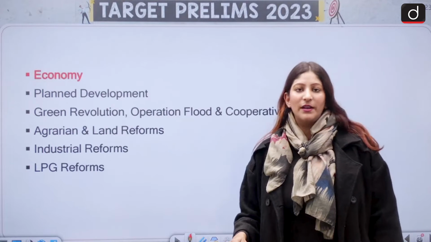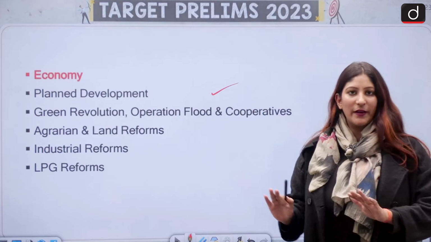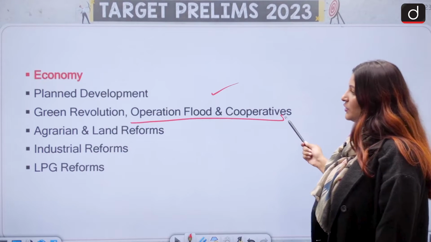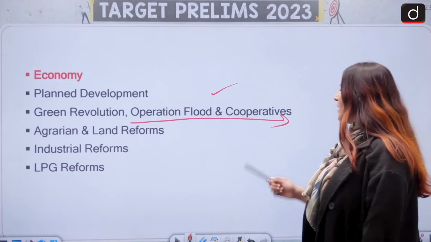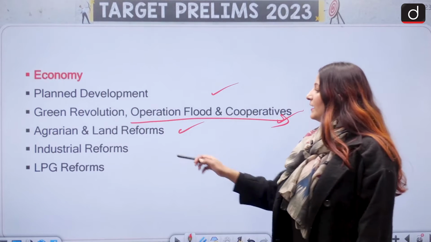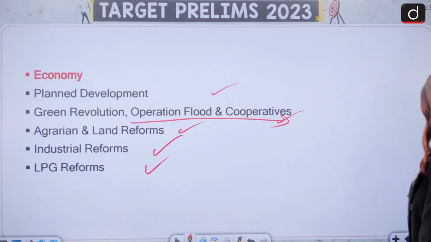Here we have the planned development. How did it work? The Green Revolution. Here we are talking from the perspective of post-Indian independence, post the independence era. Green Revolution, Operation Flood and cooperatives, agrarian and land reforms, then industrial reforms, liberalization, privatization and globalization reforms.